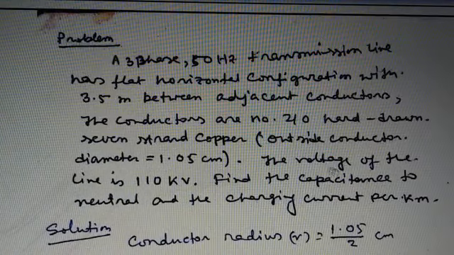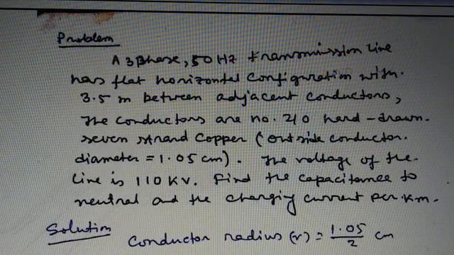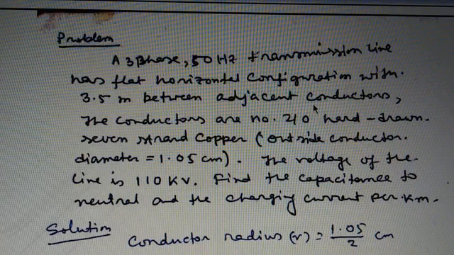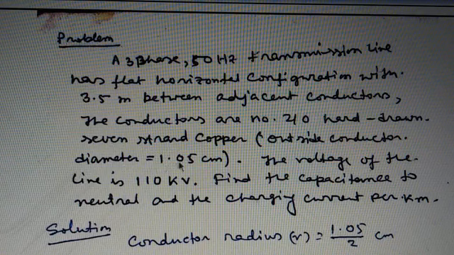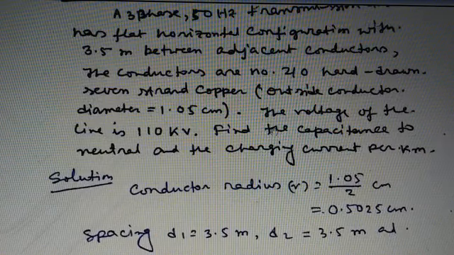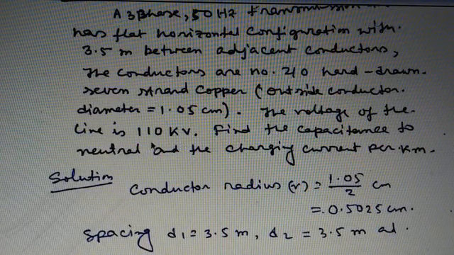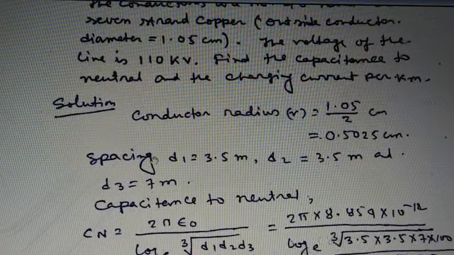Now a problem. A 3-phase 50 Hz transmission line has a flat horizontal configuration with 3.5 meter between adjacent conductors. The conductors are number 2/0 hard drawn 7 strand copper. The outside conductor diameter is 1.05 centimeter. The voltage of the line is 110 kV. Find the capacitance to neutral and the charging current per kilometer.